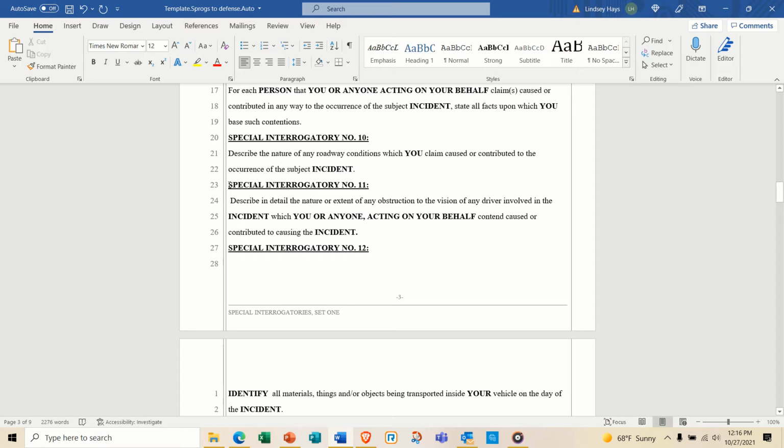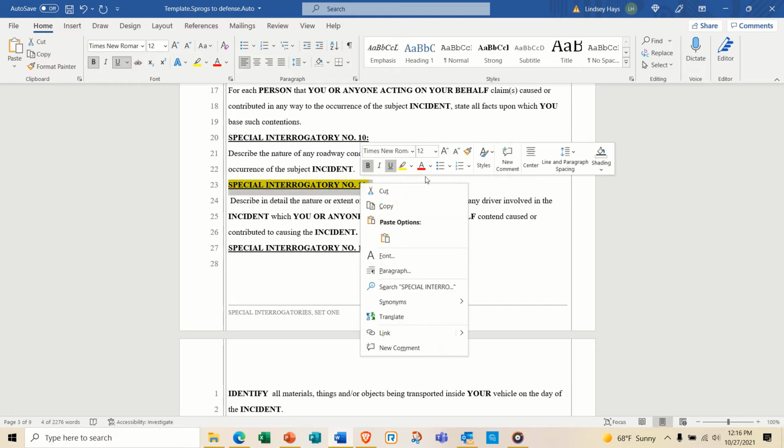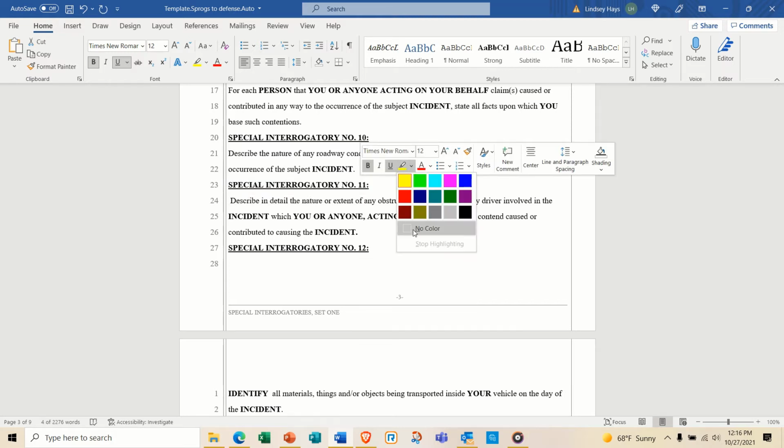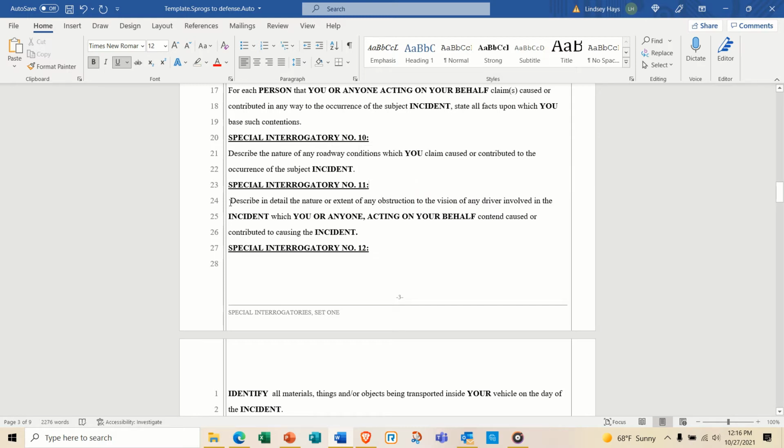So when you're going to ask the question, it will be like that, where it is a special interrogatory number, period, 11, colon. It is in bold and it will be underlined. Okay. Then underneath it you will just type like normally what the question is.